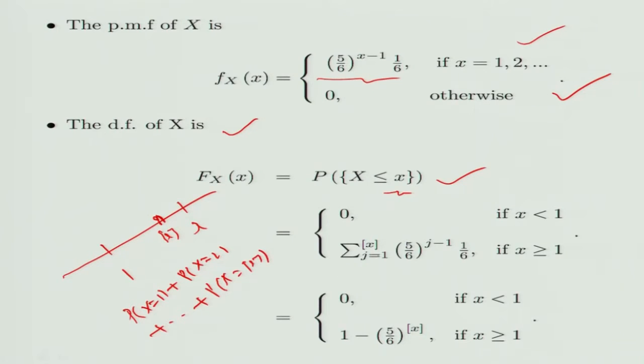So that is what it becomes. Summation j equal to 1 to the maximum integer contained in x of probability X equal to j, which is same as 5 by 6 to the power j minus 1 into 1 by 6, for any x greater than or equal to 1. You can sum this; it turns out to be 1 minus 5 by 6 to the power of the maximum integer contained in x, if x is greater than or equal to 1. So you could get the probability mass function and distribution function in this example.